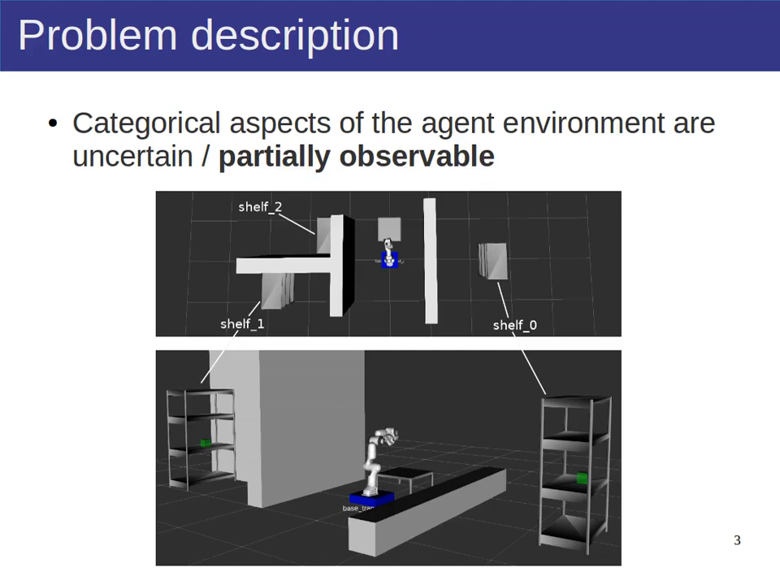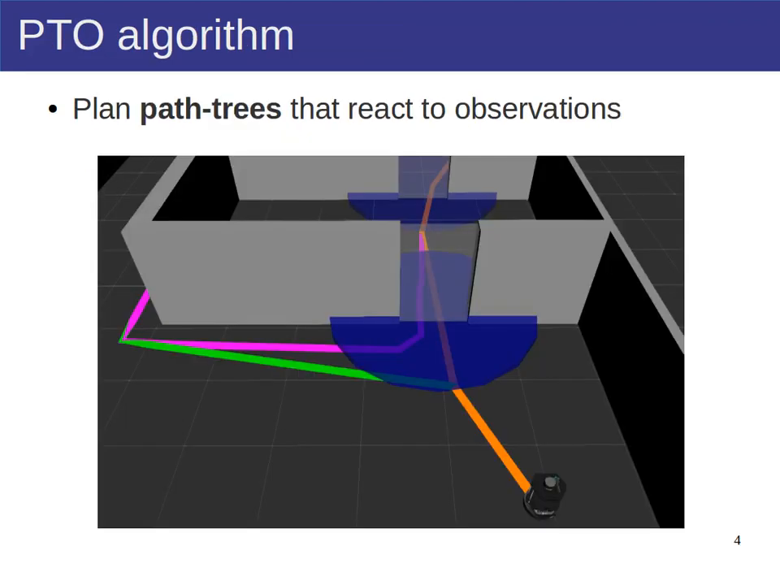In this other example, the robot has to fetch an object, but it doesn't know beforehand on which shelf the object is. In such environments, path planning can't be addressed with traditional methods that typically assume that the environment is known at planning time.